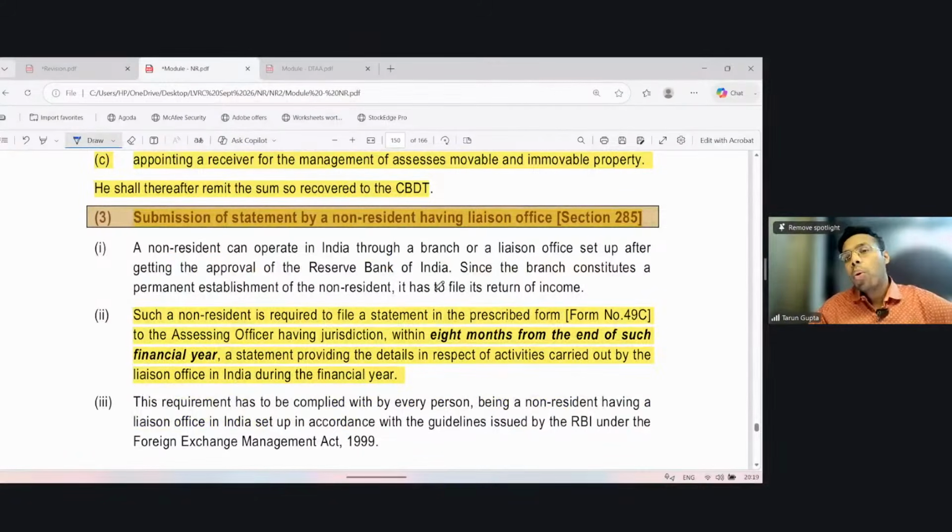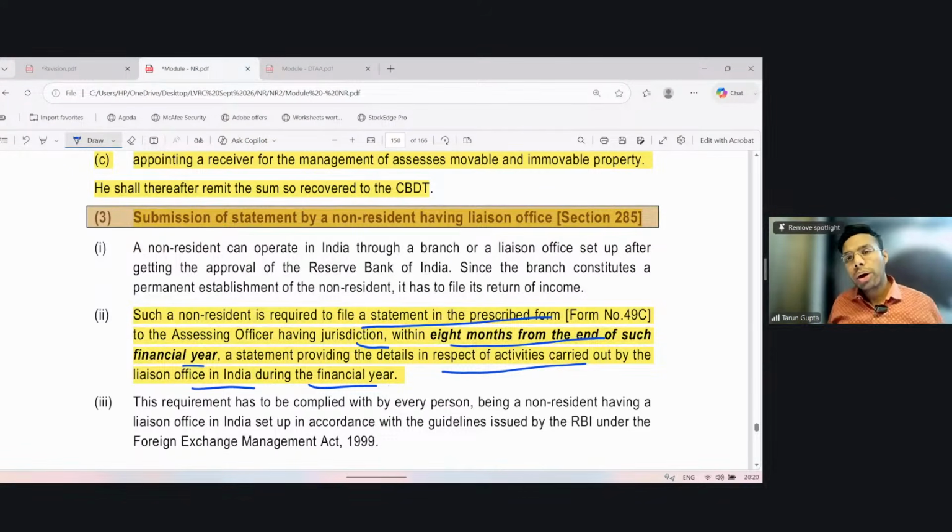The liaison office is required to furnish a statement with the income tax authority, the annual information statement. It says that such a non-resident having a liaison office is required to file a statement in the prescribed Form 49C to the AO having jurisdiction within 8 months from the end of such financial year. A statement giving details in respect of activities carried out by the liaison office in India during the financial year.